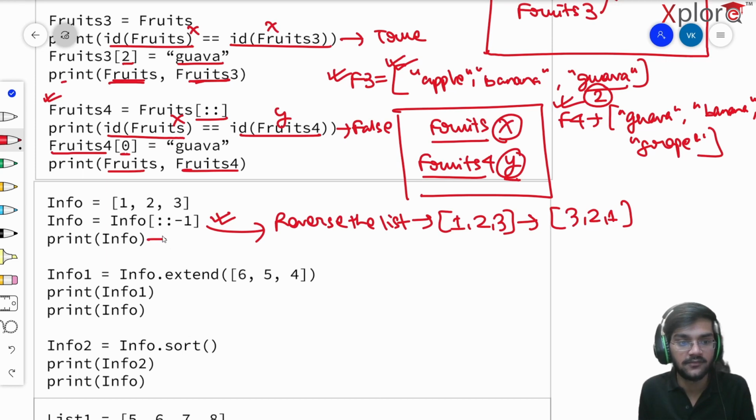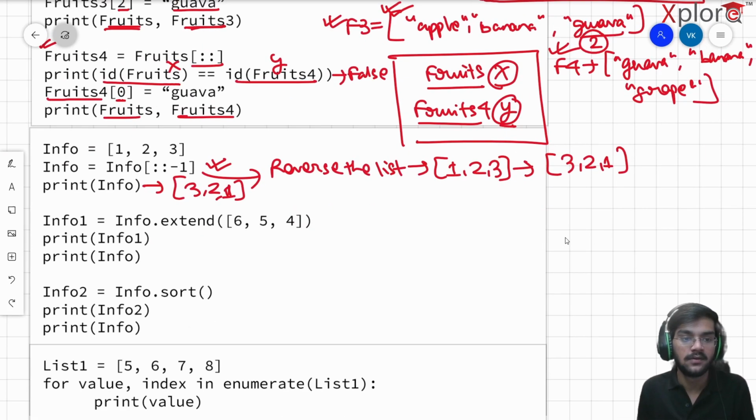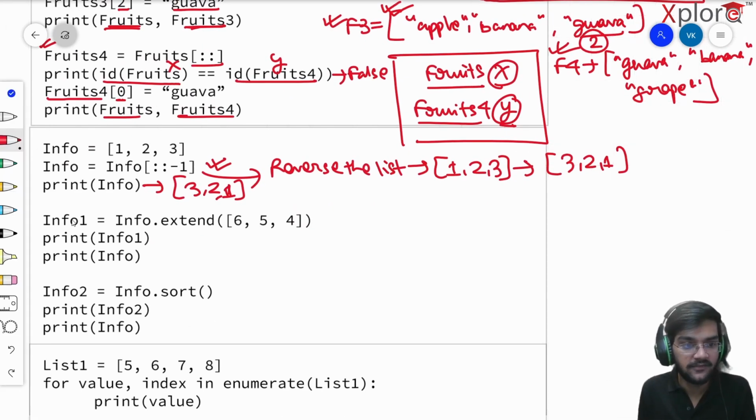And therefore, if I print info, this is going to give me 3, 2, and 1. Again, this operation is quite handy. Okay. Now we have something called info1 is equivalent to info.extend. And there's this list here in the argument here. This is the argument parameter, and it's a list here.